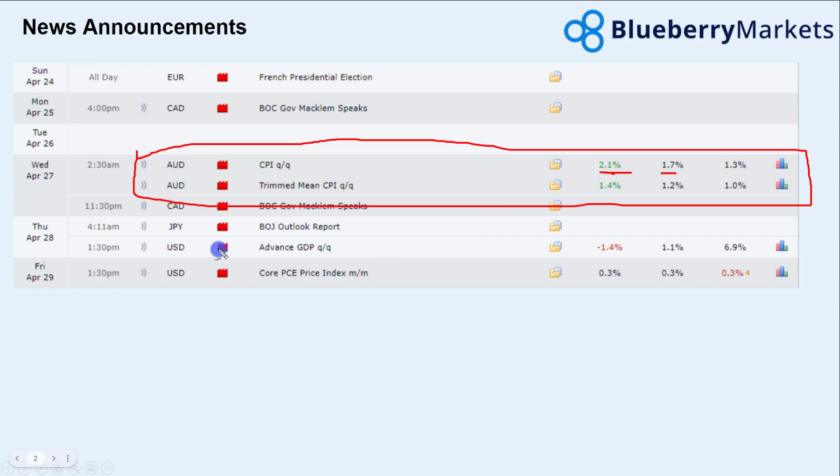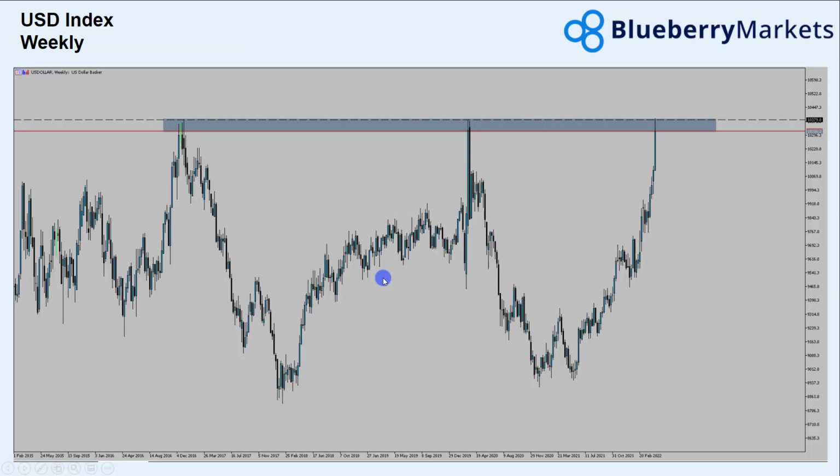We then didn't really have too much in the way of high impact news. We did get the Bank of Japan outlook report, and we had some dollar data with the advanced GDP, which came in negative.